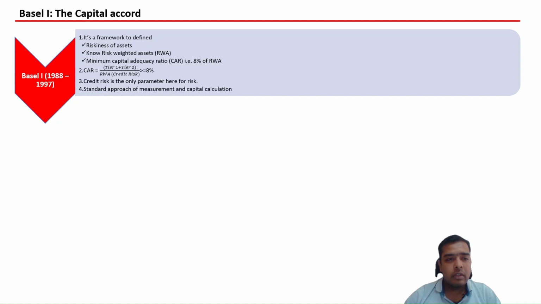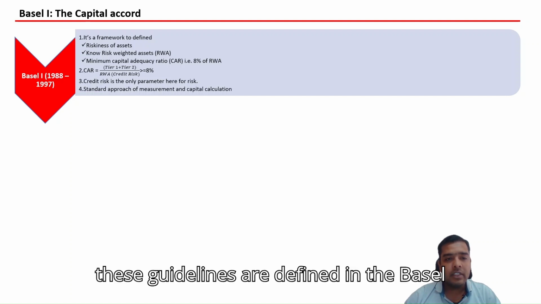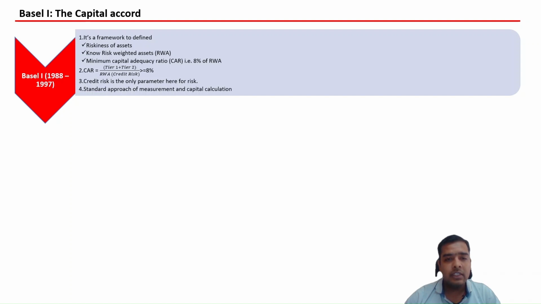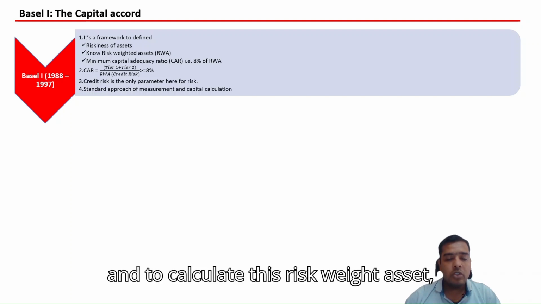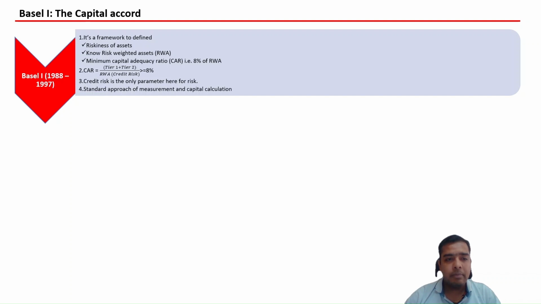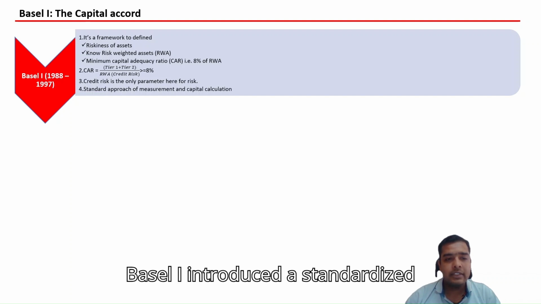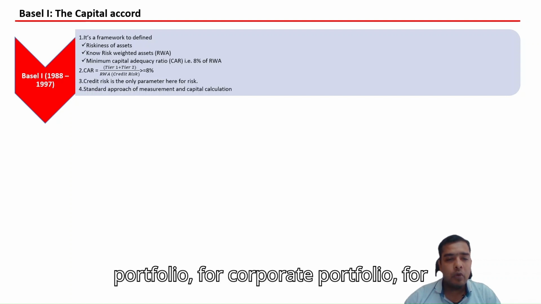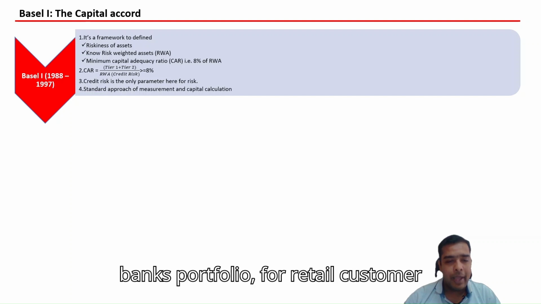The guidelines defined in Basel I say that banks need to keep 8% of their risk weighted assets, and to calculate this, Basel I introduced a standardized approach for different portfolios: the corporate portfolio, the banks portfolio, the retail customer portfolio.